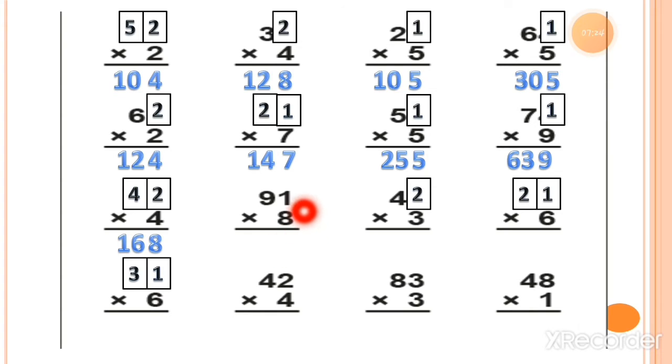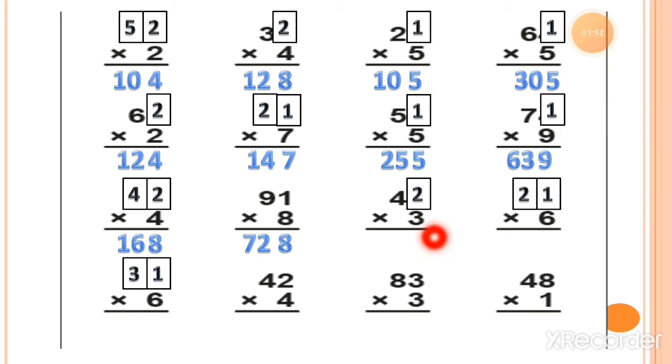Next sum, 8 ones are 8. You can write down under the ones column. Now let's multiply 8 with the tens column, which is 8 nines are. So 8 nines are equal to 72. Here 8 nines are 72. So you can read this answer as 728. Now the next sum is 3 twos.